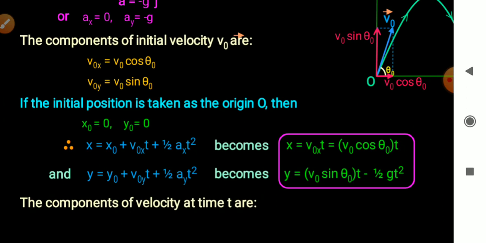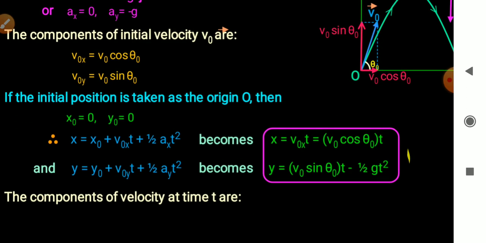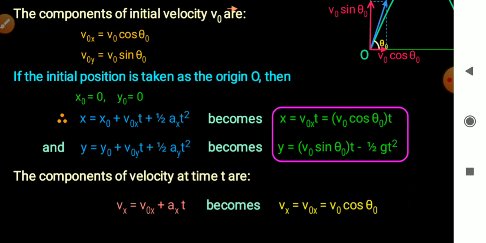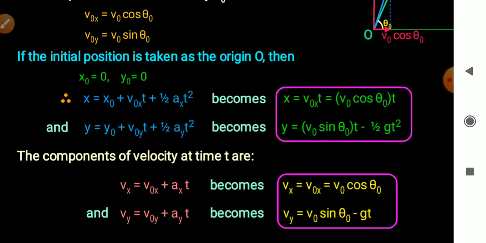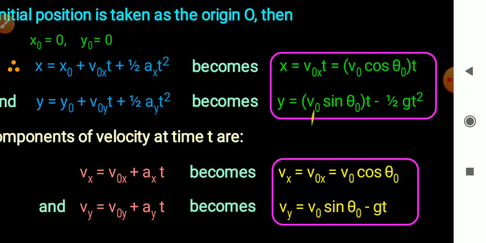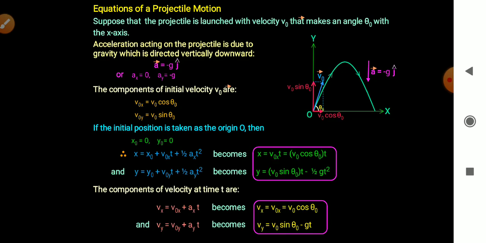The component of velocity at time t. At time t, Vx equal to v naught x plus ax t, right? At time t, velocity component in x direction is Vx equal to v naught x plus ax into t, which becomes v naught x is v naught cos theta naught and ax is 0, right? And vy equal to v naught y plus ay t, which becomes vy equal to v naught sin theta naught minus g t, right?